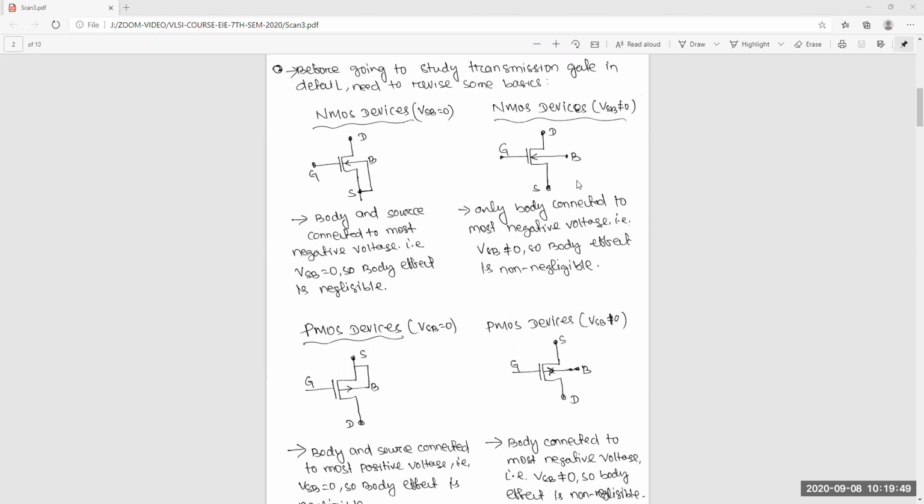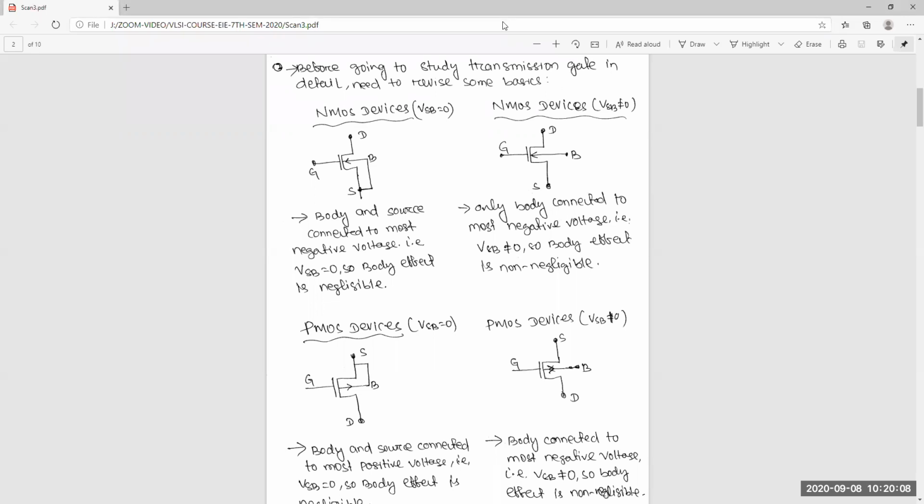For NMOS, the body is always connected to ground. Body is nothing but the substrate, the P substrate. For NMOS, the substrate is P. You have to remember this physically; no need to remember symbols by heart.